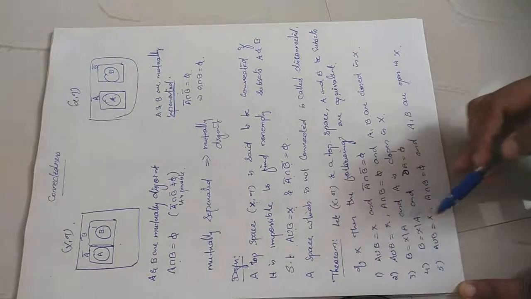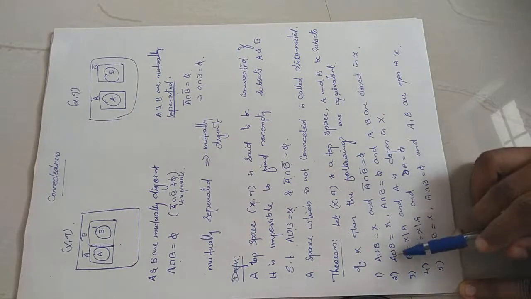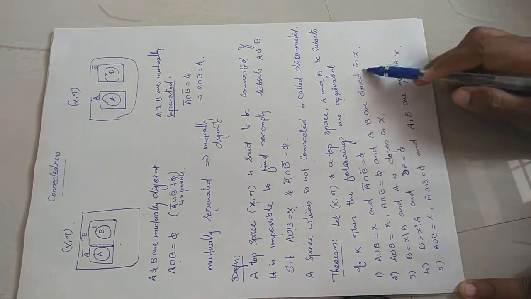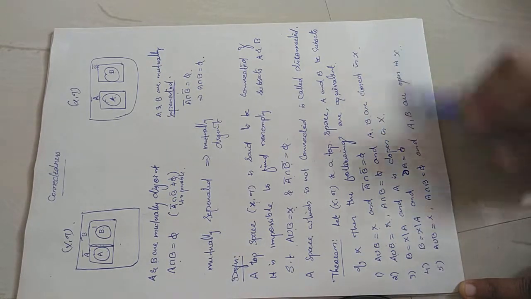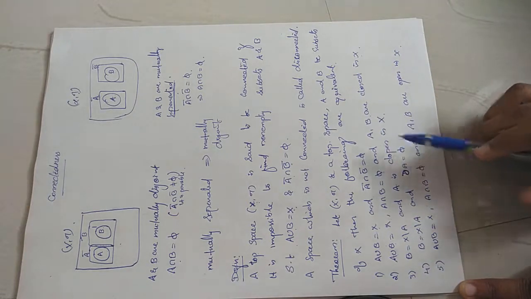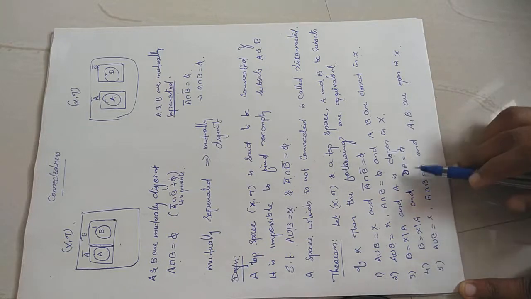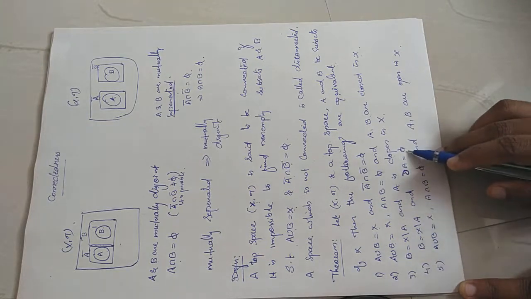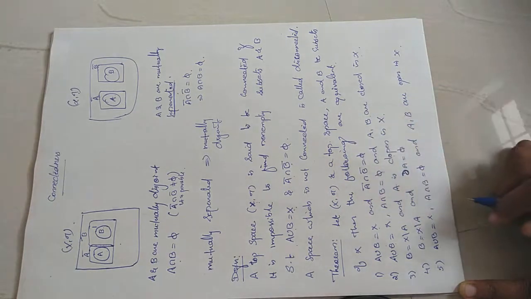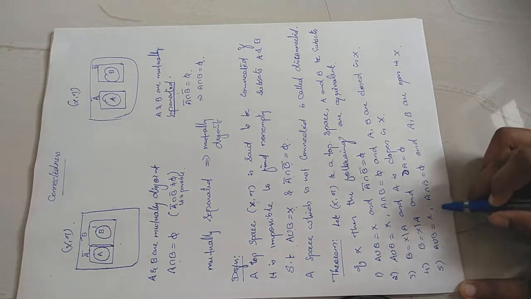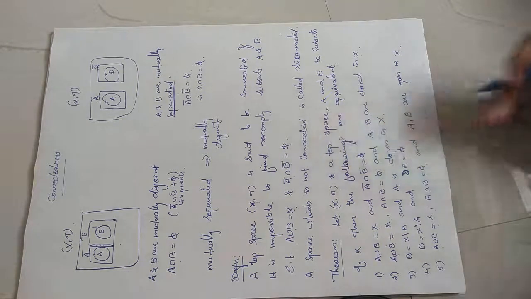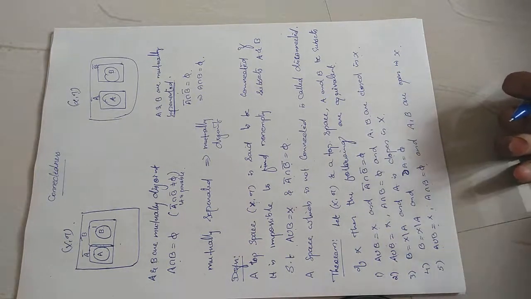Then we need to prove that all these statements are equivalent. The second one says A union B equal to X and A intersection B equal to empty, where A and B are closed in X. Another says B equal to X minus A and A is clopen in X, meaning both closed and open. Another says the boundary of A, ∂A, equal to empty. The last says A union B equal to X and A intersection B equal to empty and A and B are open sets in X. So these are the statements which are equivalent to disconnectedness.